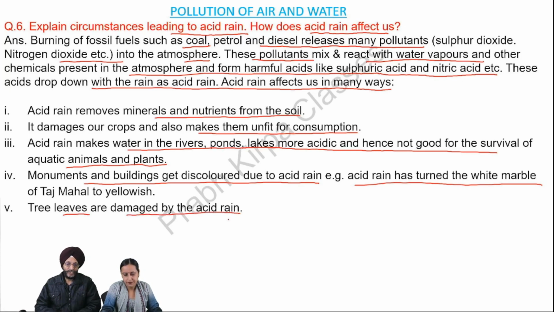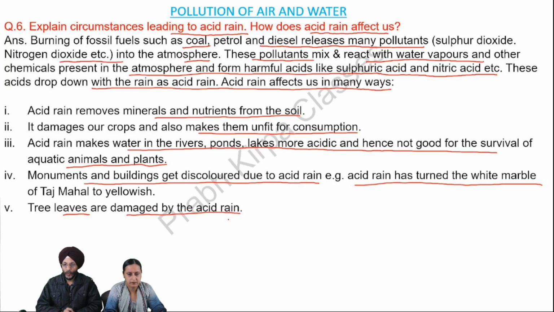Now we have a question before us to discuss about acid rain. All of us use fossil fuels in motor vehicles in the shape of petrol, diesel. We also use coal at home or in industries. When we use coal, petrol or oil or diesel, they release many pollutants into the atmosphere.